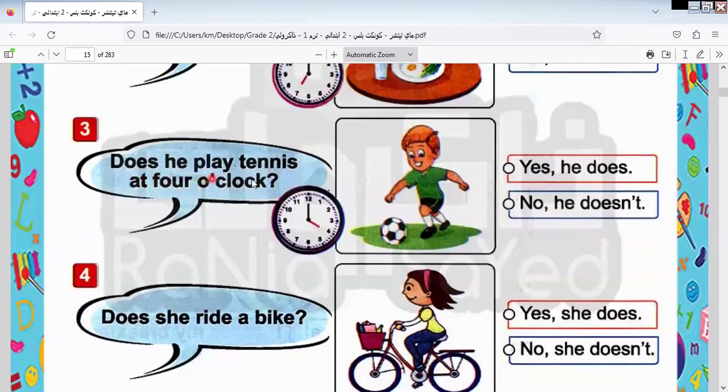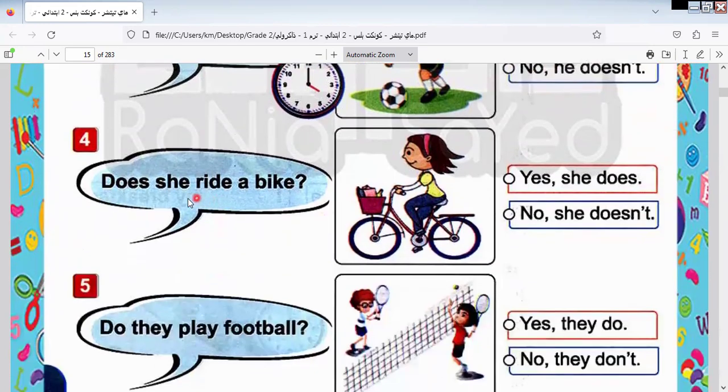Okay, does he play tennis at 4 o'clock? Is it 4 o'clock? But this is not tennis. What is this? This is football. So I select which one is correct. It will be no, he doesn't.